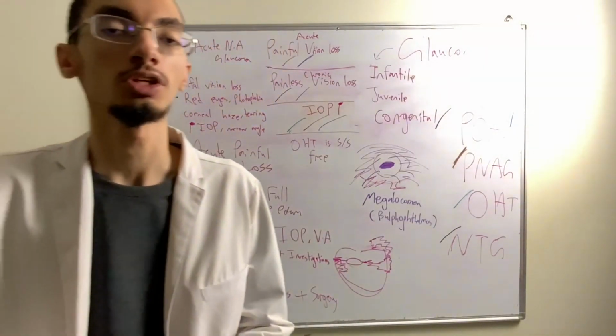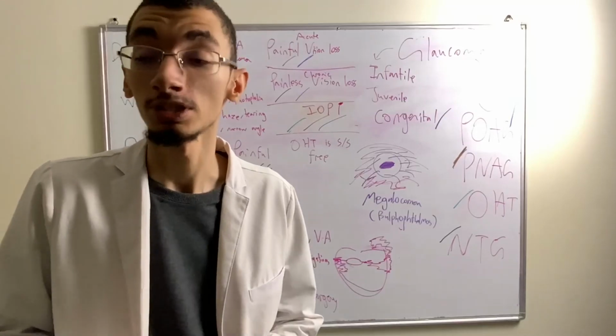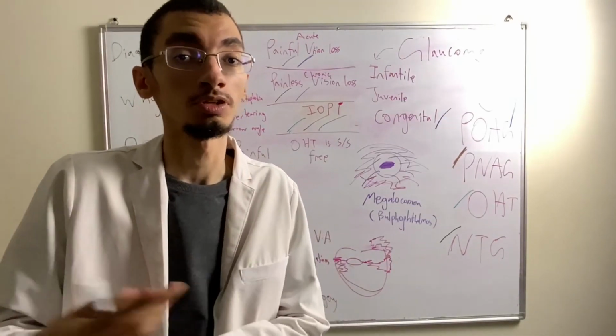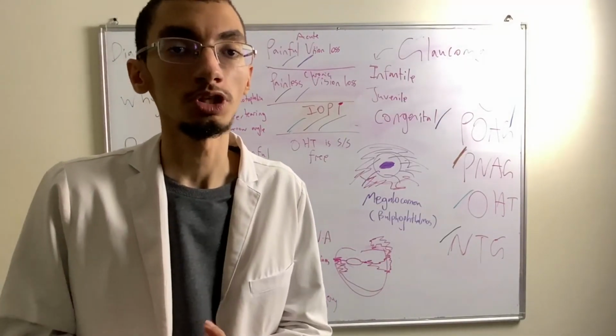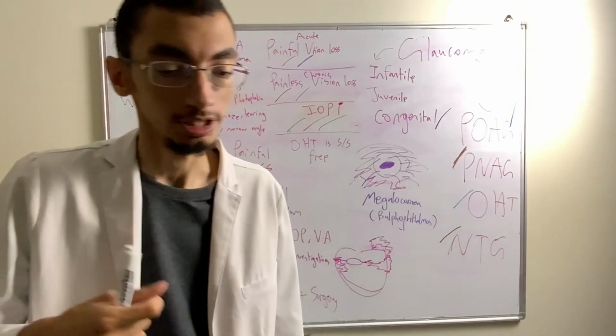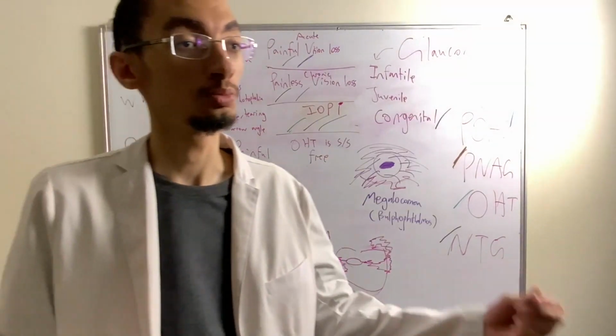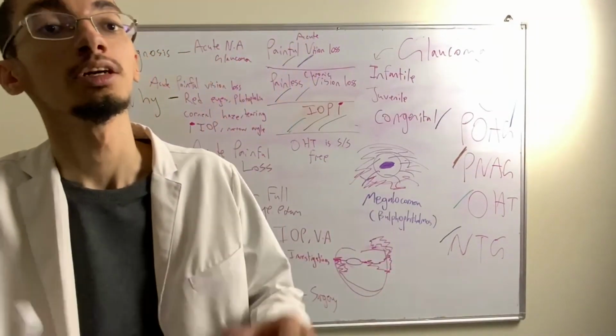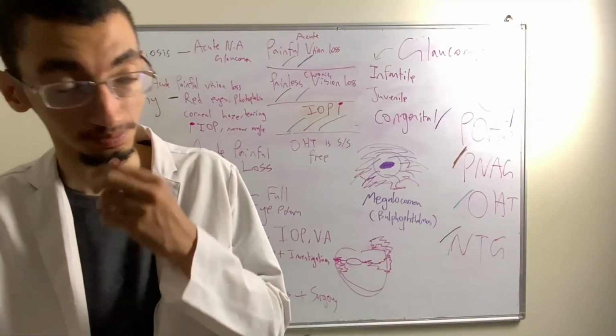Compression of the optic nerve, known as glaucomatous optic neuropathy, will eventually lead to vision loss, and this can be permanent. The process can be gradual, or it could be sudden. If it's sudden, that's very bad. That means emergency.